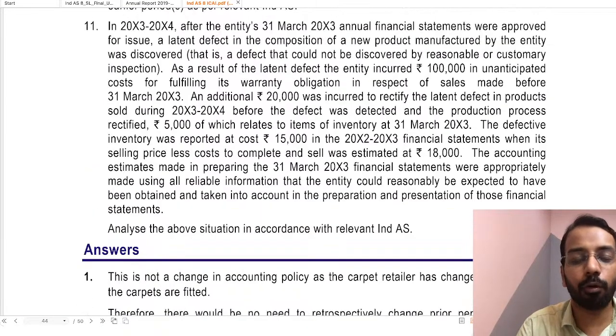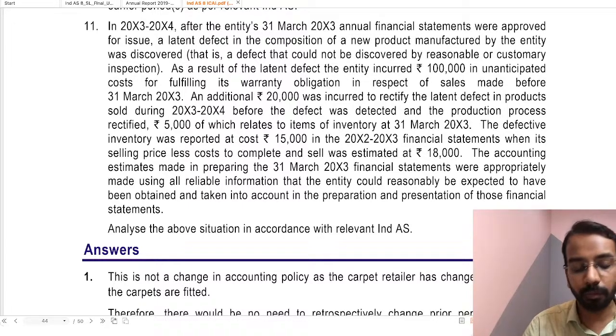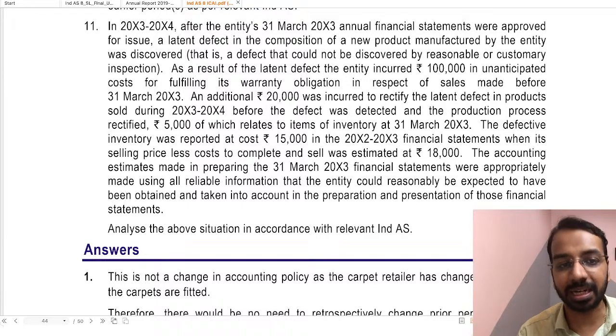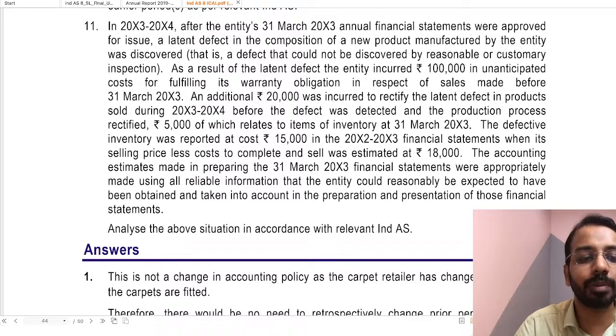In year 3, year 4, after the entity's 31st March of year 3 financial statements were issued or approved for issue, a latent defect in the composition of a new product manufactured by the entity was discovered. The defect could not be discovered by reasonable or customary inspection. So, after issuing the financial statements, we got to know that there is a latent defect. Latent means hidden defect. Could we have discovered the defect by normal observation? You would not be in a position to discover that particular